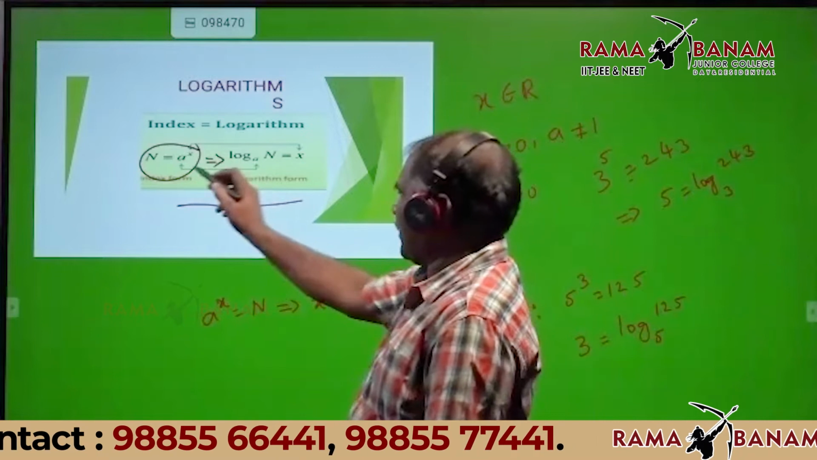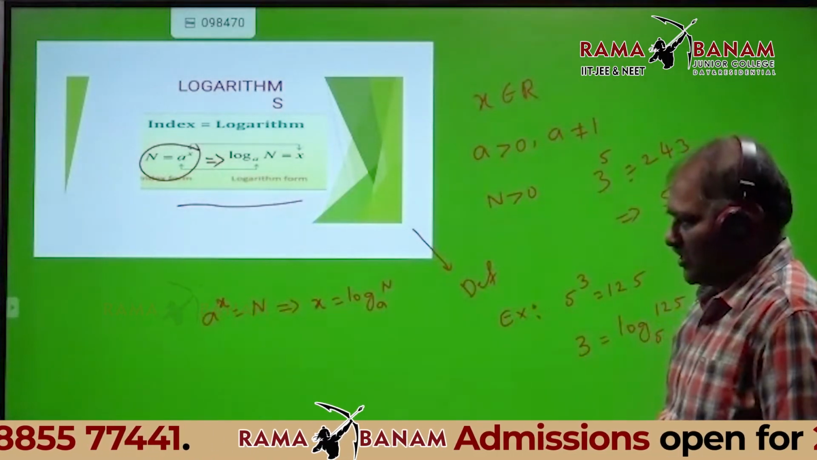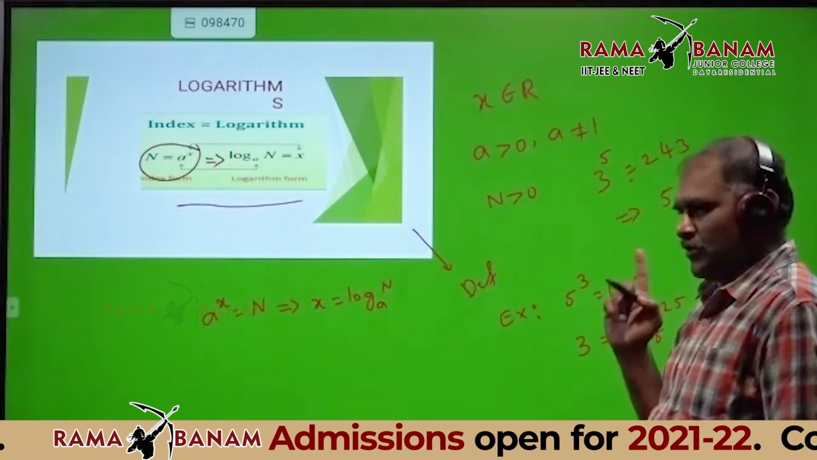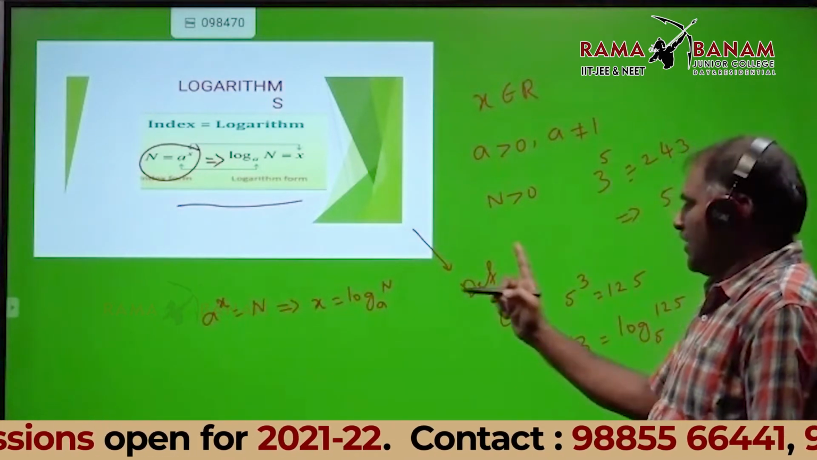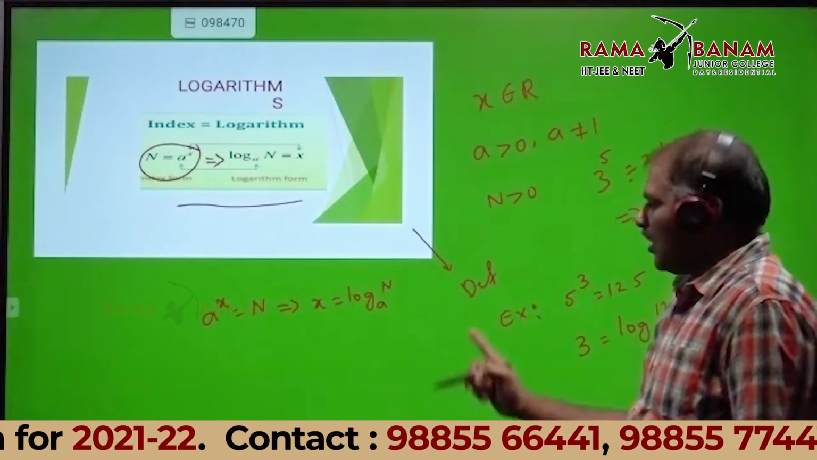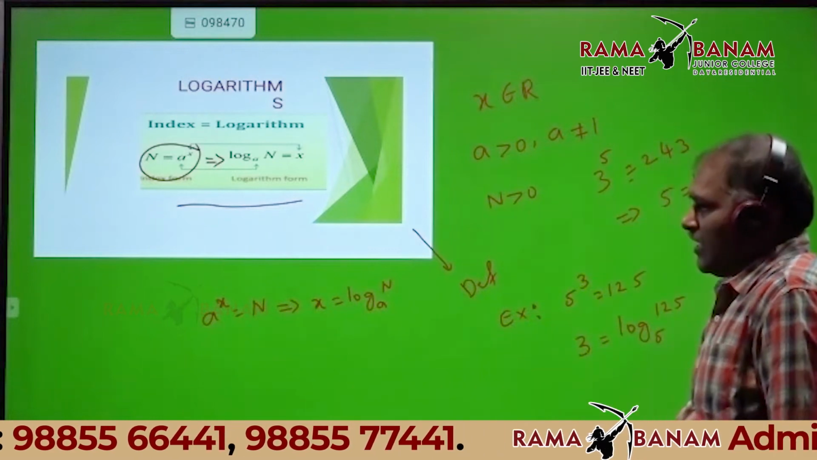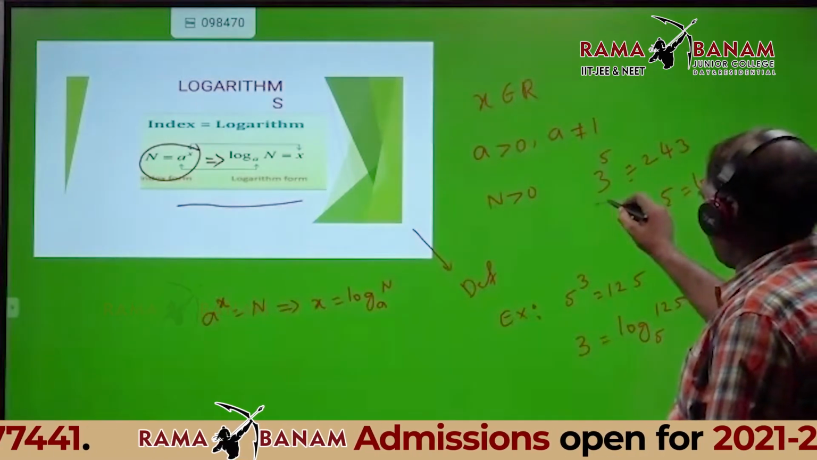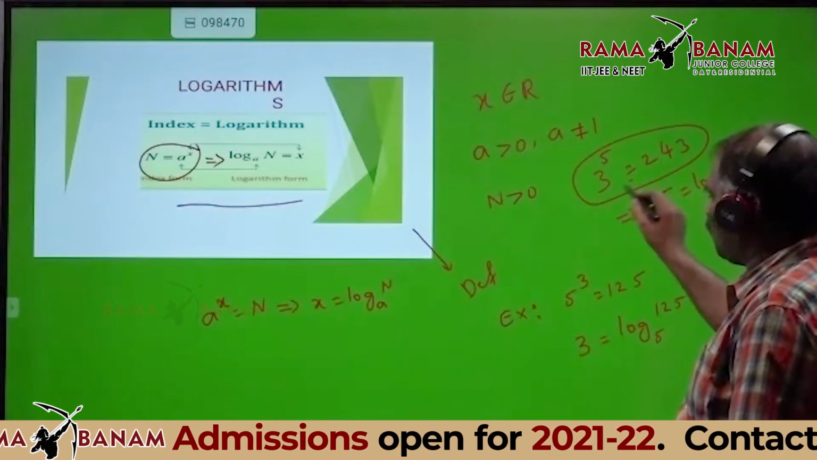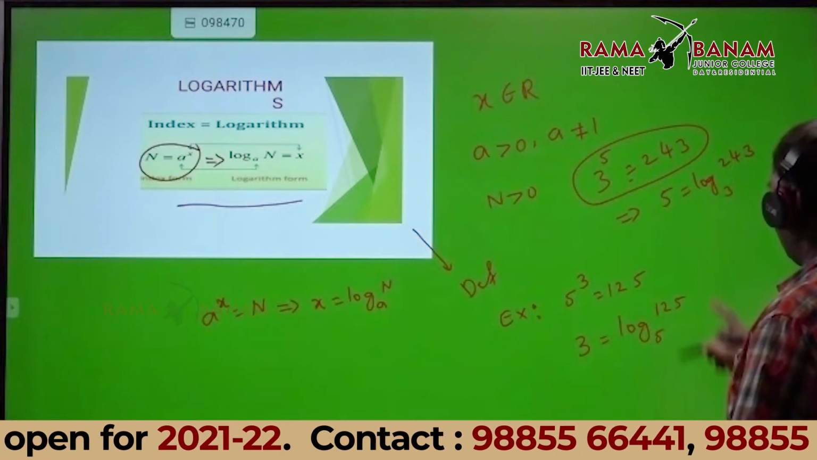That is how I can represent it here. Logarithm definition: a value must be positive and a not equal to 1, n also positive and x is any real number. For example, 3 power 5 is equal to 243.